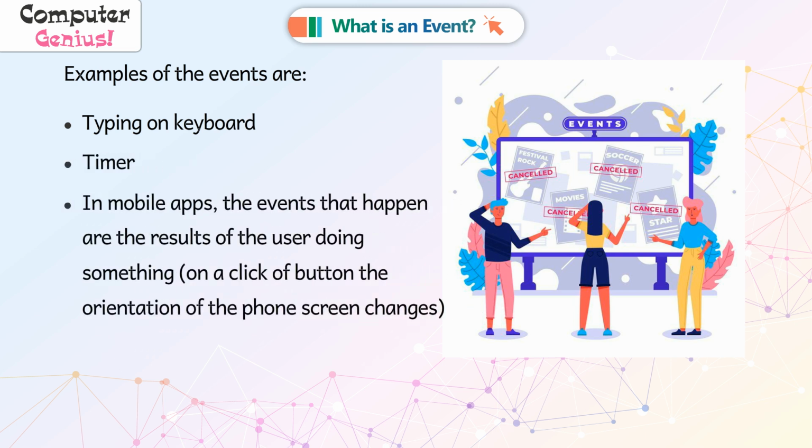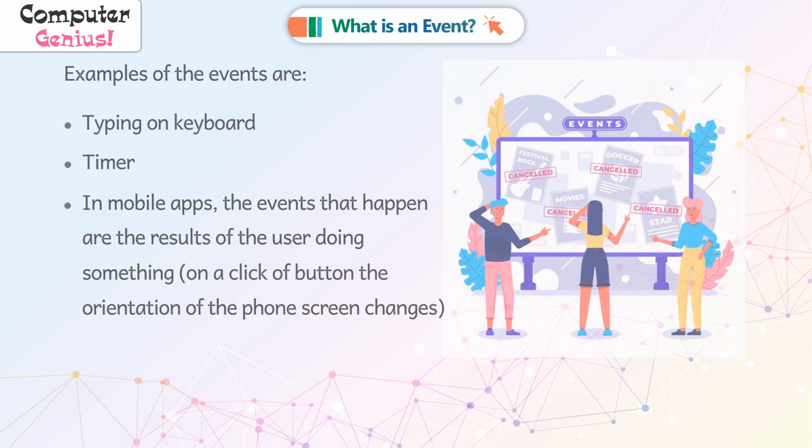In mobile apps, the events that happen are the results of the user doing something. On a click of button, the orientation of the phone screen changes.